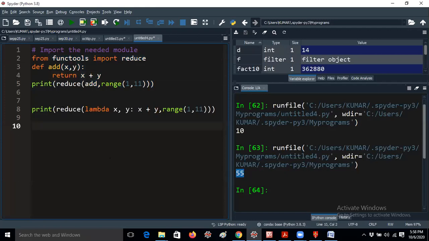For example, I am using the reduce method by using a single line with a lambda function. This is the same logic using reduce. Let me explain. It will take range of 1 comma 11, and here it will take 2 parameters, x plus y. It will take first 1 and 2 as the arguments, add 1 plus 2, then it will take 3 as x, and the next element will be stored in y.